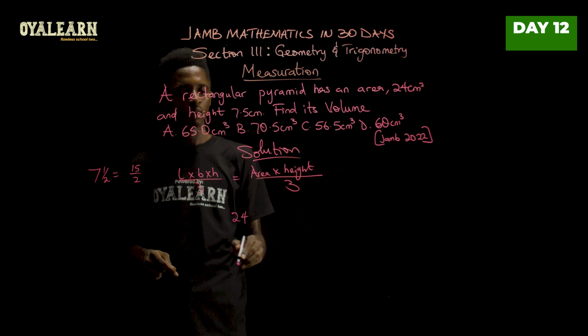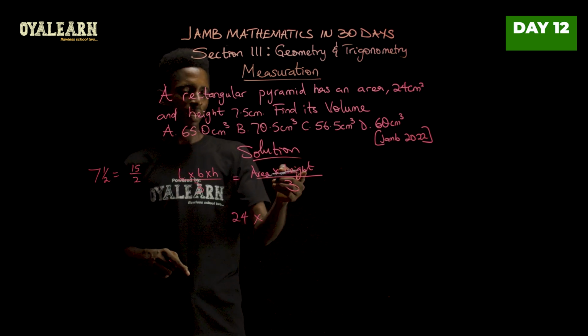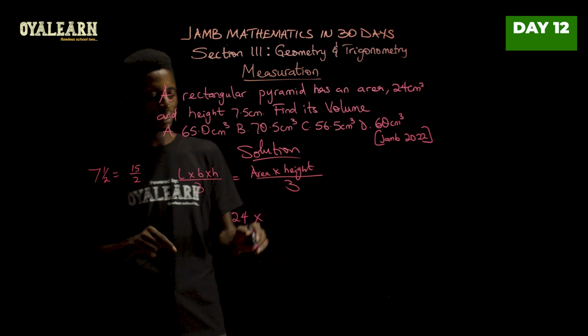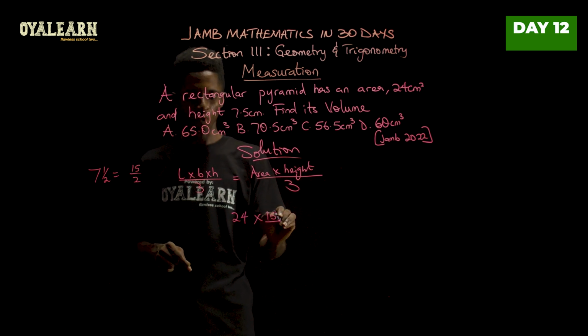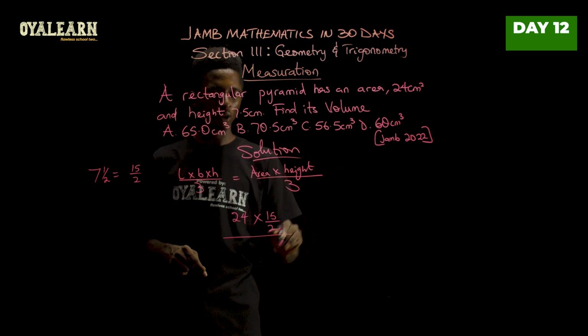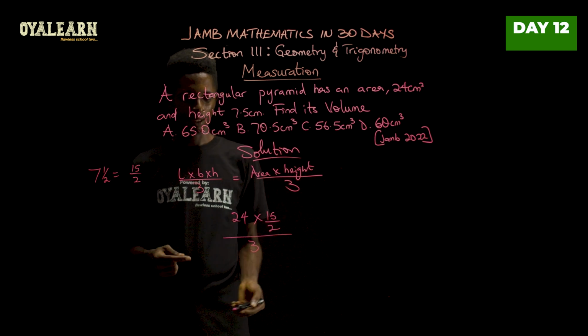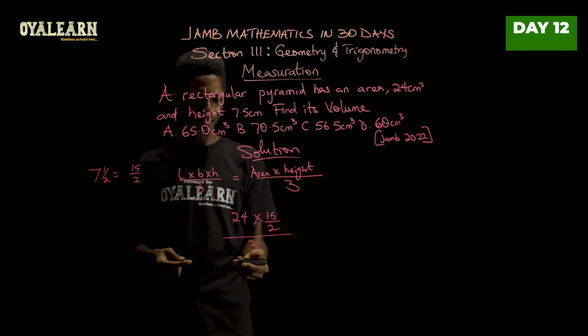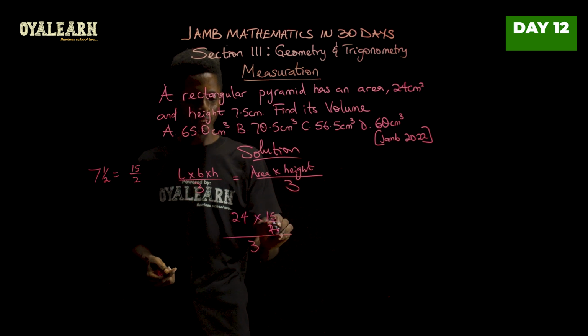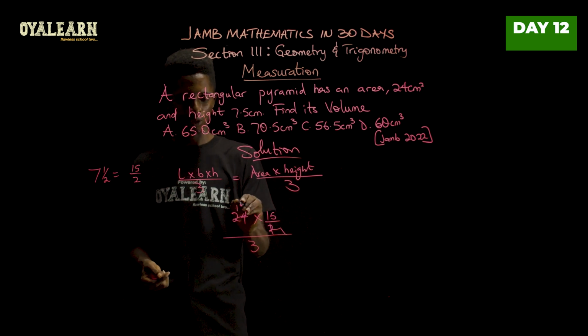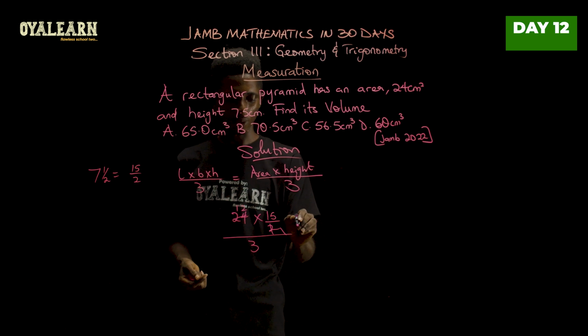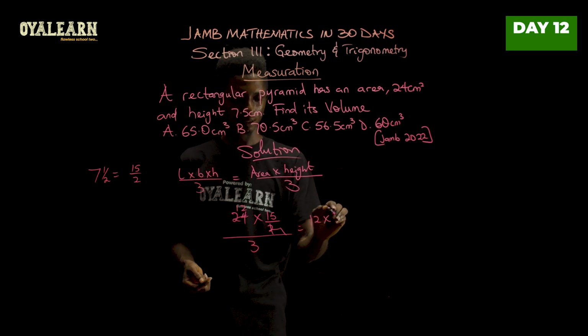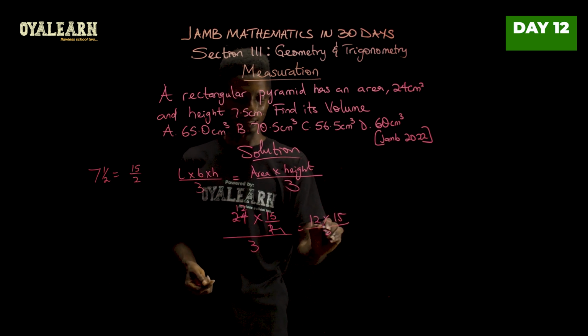So 24 times the height, which we have just converted, that's 15 over 2, all divided by 3, right? So we can break this gradually. 2 here 1, 2 here is 12. So now we have 12 times 15 divided by 3.